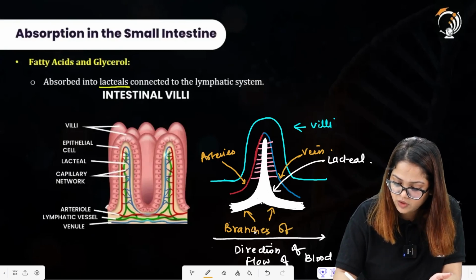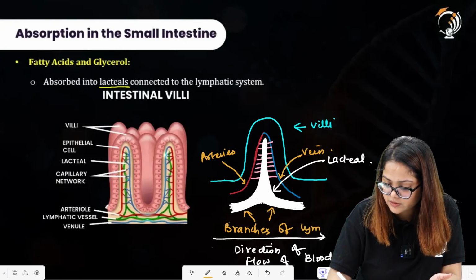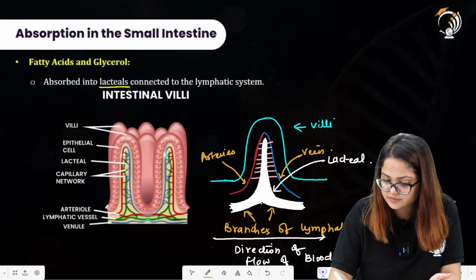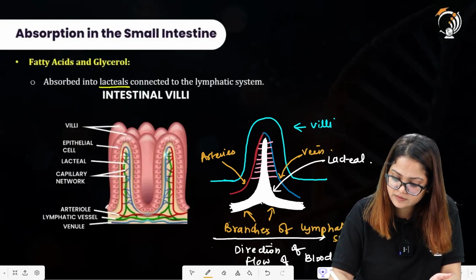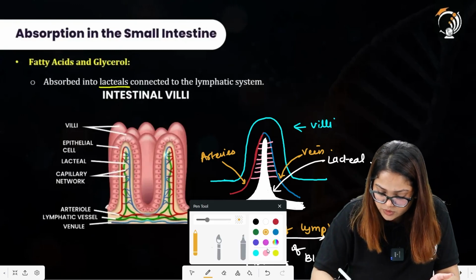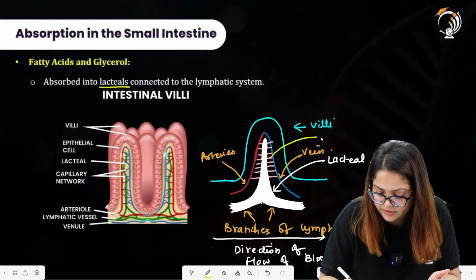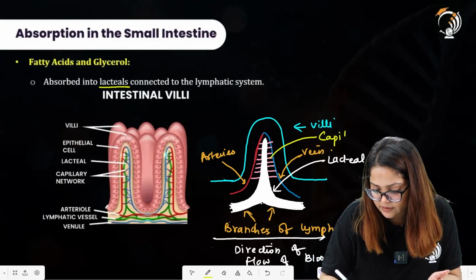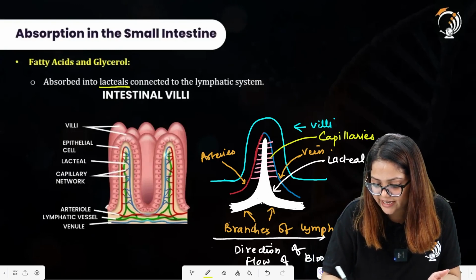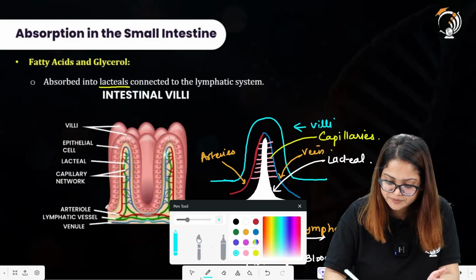Branches of lymphatic system. What are those structures in the middle region? These are capillaries. I hope the diagram is pretty clear to you all.